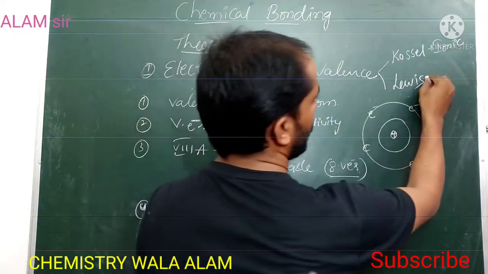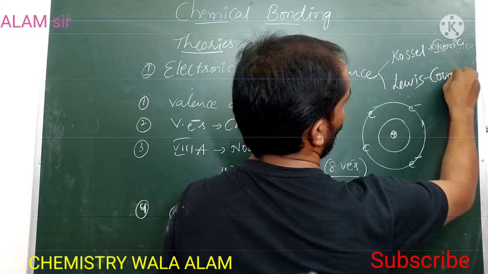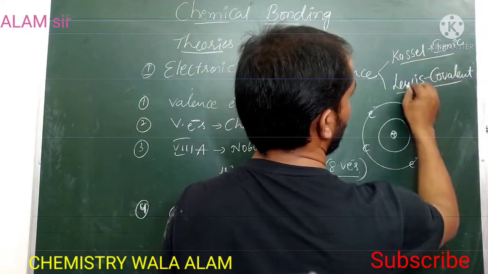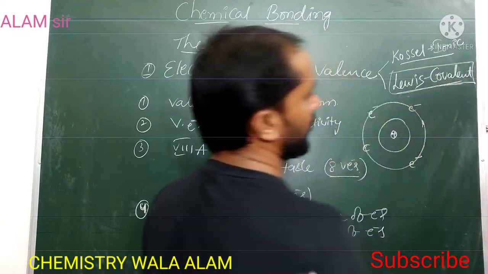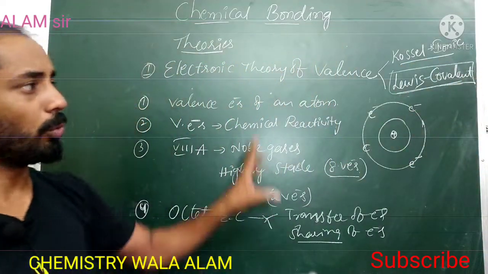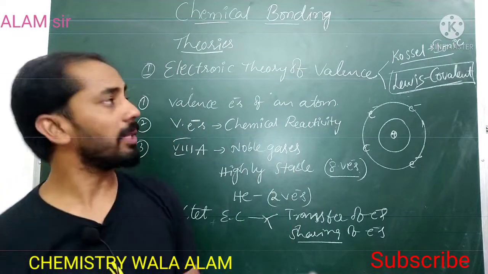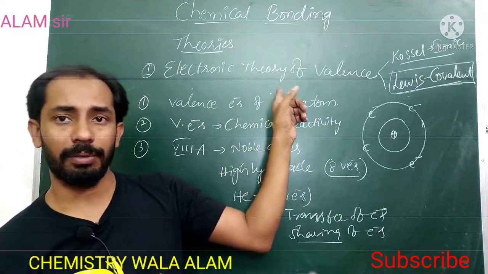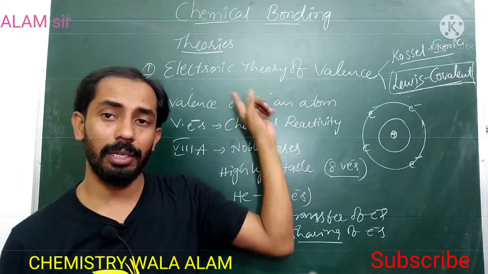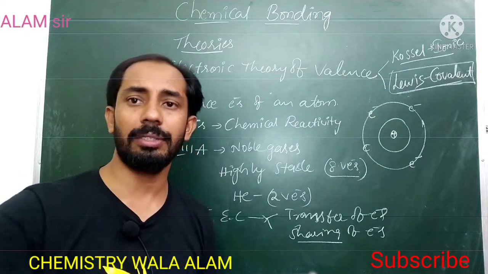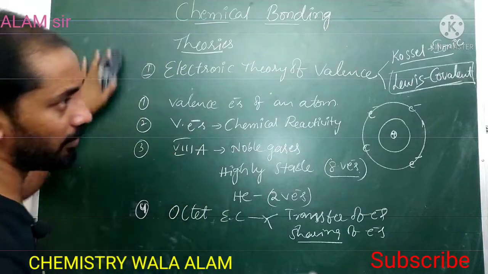Sharing of electrons results in the formation of the covalent bond, and the covalent bond formation and properties were explained by Lewis. Both are based on the electron concept. That's why it is called electronic theory of valence: valence electrons alone are involved in chemical bond formation.